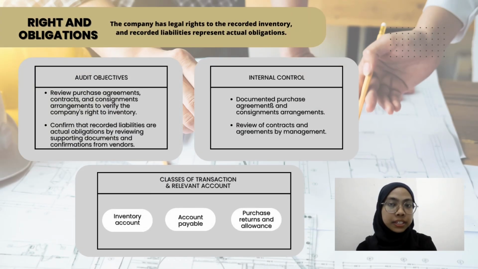Next is rights and obligations, which means the company has legal right to the recorded inventory, and recorded liabilities represent actual obligations. For the audit objective, review purchase agreements, contracts, and consignment arrangements to verify the company's right to inventory, and confirm that recorded liabilities are actual obligations by reviewing supporting documents and confirmation from vendors. For internal control, this includes documented purchase agreements and consignment arrangements, and review of contracts and agreements by management. Classes of transaction include inventory, accounts payable, and purchase returns and allowances.